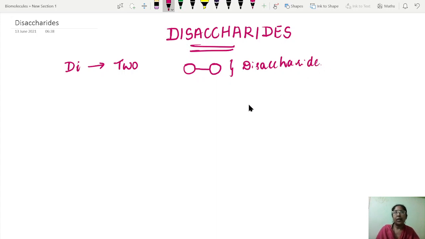The most common and abundant disaccharides that occur in nature are maltose, lactose, and sucrose. So we will learn about these three disaccharides.